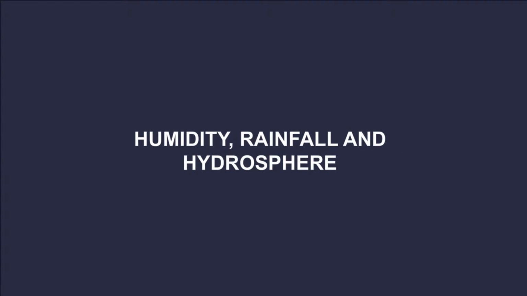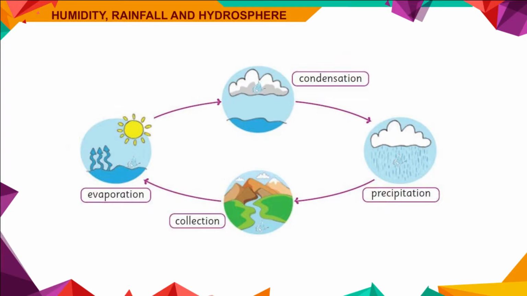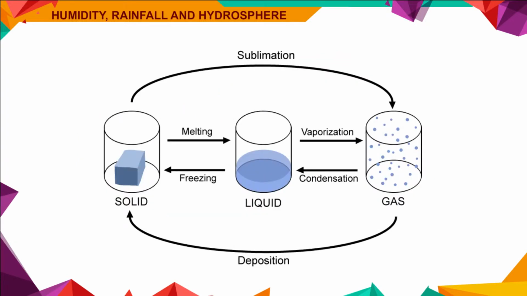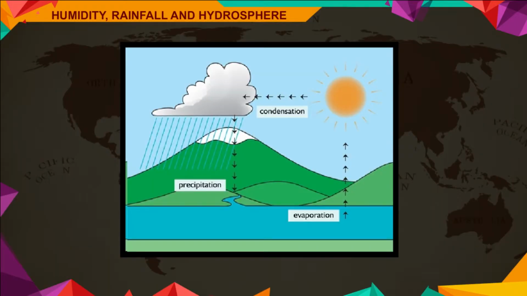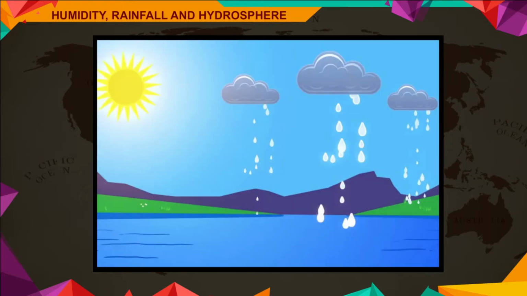Humidity, rainfall, and hydrosphere. Evaporation and condensation are the processes that bring about the rainfall on the surface of the earth. The factors that influence evaporation and condensation are heat, availability of water, altitude, etc. The rate of evaporation is higher in summer than in winter, which is why rainfall occurs in India after the hot months of May and June.